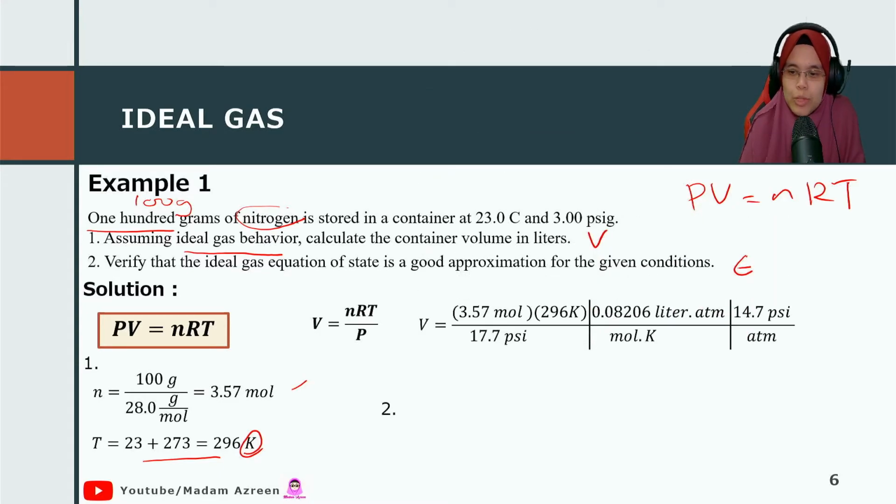Then we can find the volume using this equation.